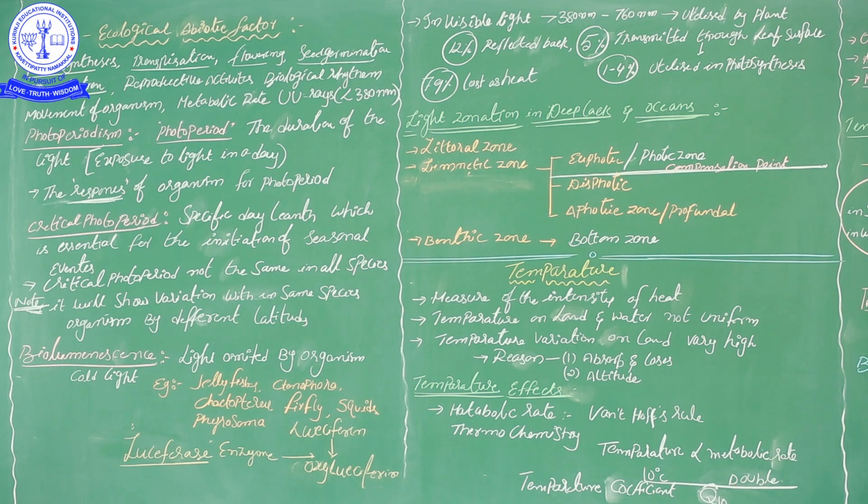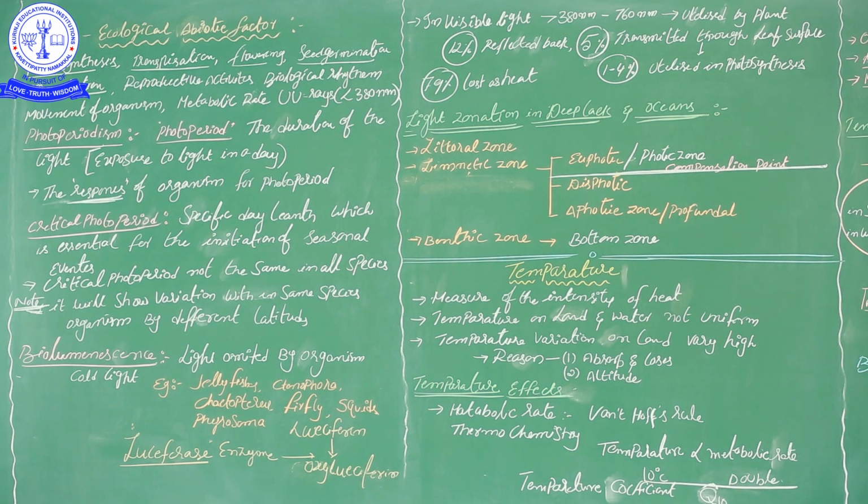At the same time, I will give one more example. In the summer season, the light duration is much longer: from 5 o'clock in the morning up to 6:30 in the evening, some light is available. But in the winter season, daytime is only from 7 in the morning to 5 in the evening, when light is available. So darkness occupies very fast. That is the difference between the seasonal variations.